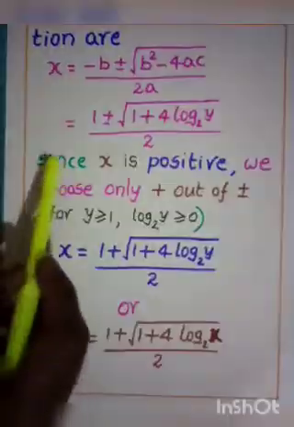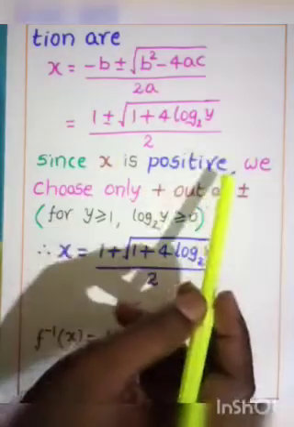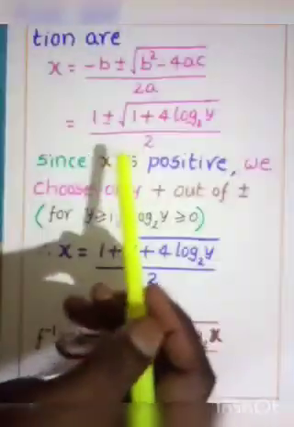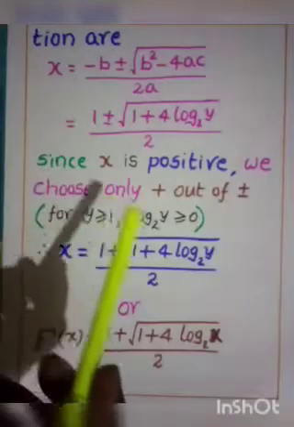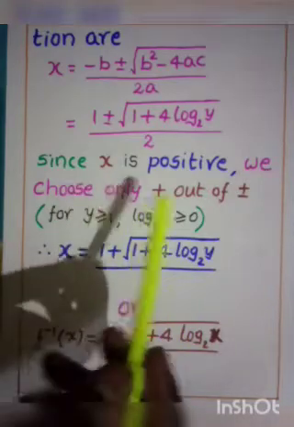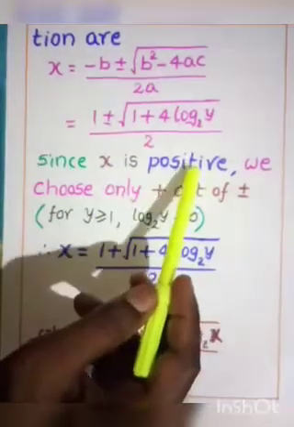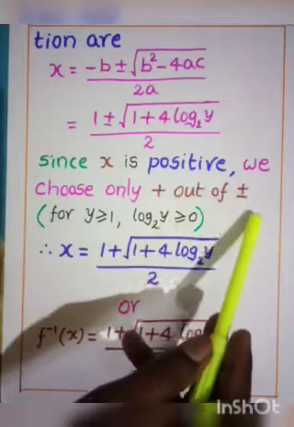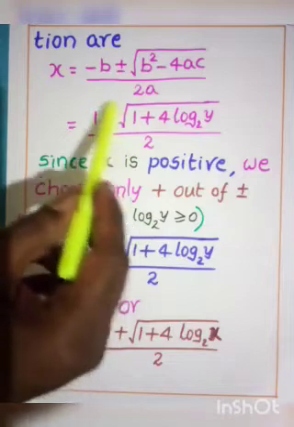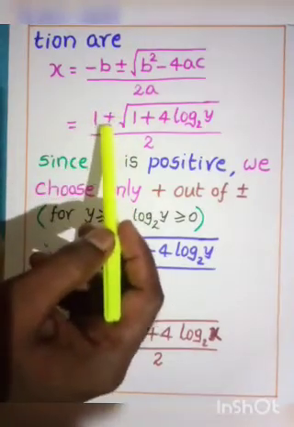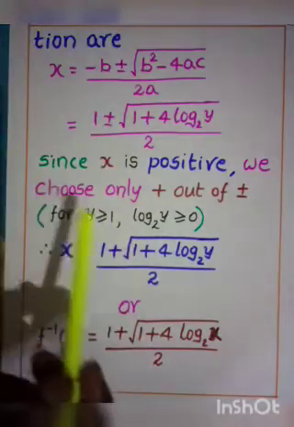Right. Now here, x value is positive. If you observe the domain, what are the domain values? Closed interval 1 comma infinity. So x value is greater than or equal to 1. So x is a positive real number. Then we choose only the positive out of plus or minus. Here plus or minus symbols are there, so we have to choose only the plus symbol. We ignore the minus symbol.